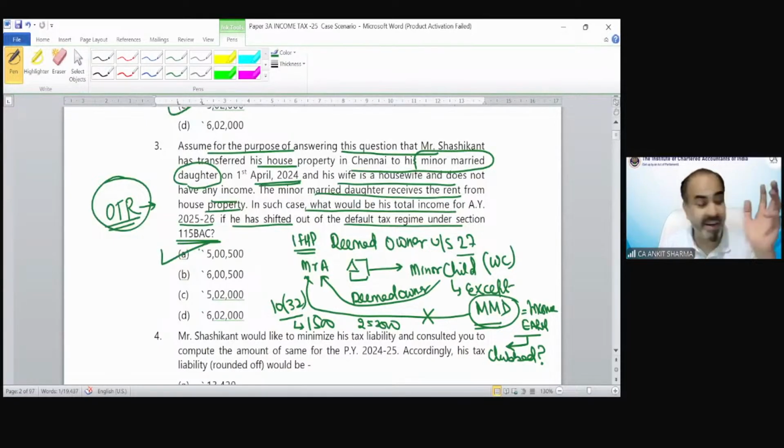So that is a very, very interesting question. I hope you understand, students. So when there is clubbing and if there is an optional tax regime, you can claim section 10(32) exemption.